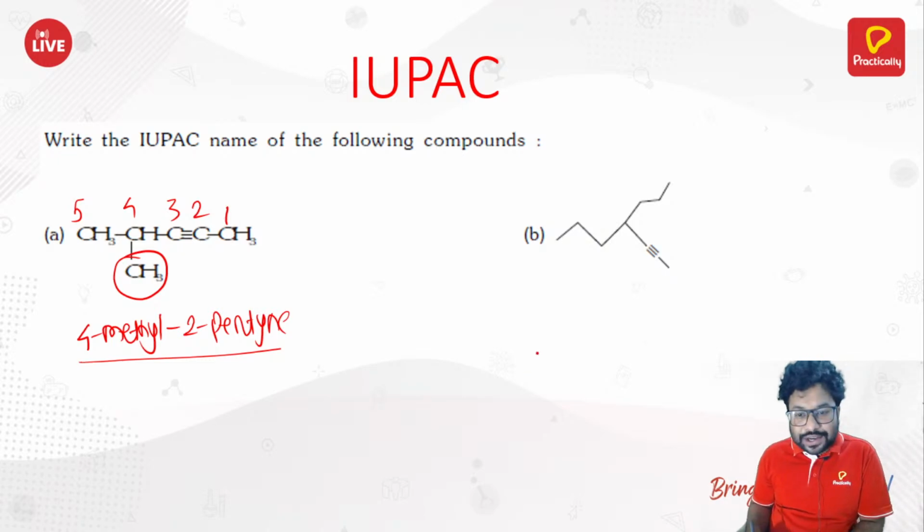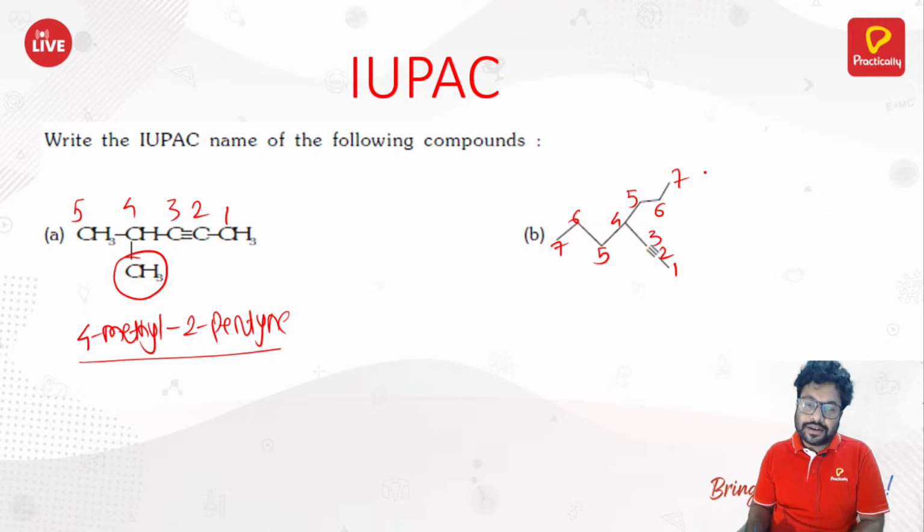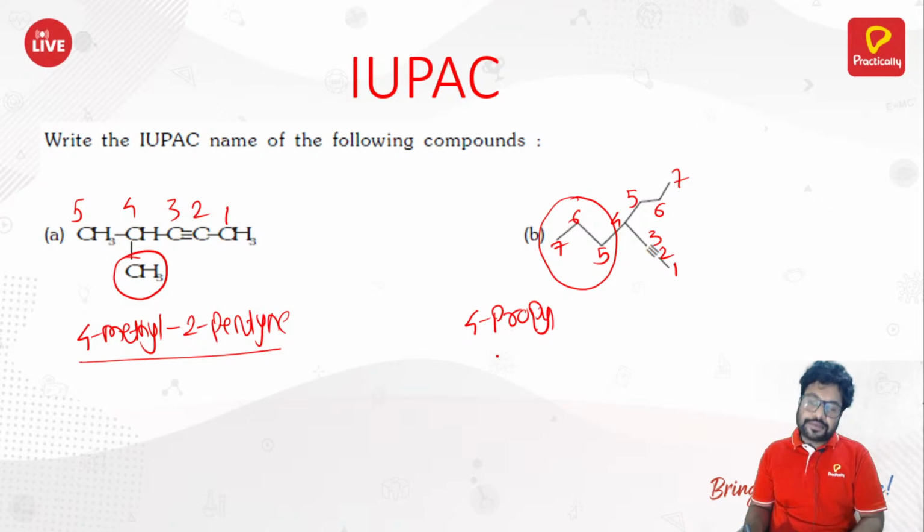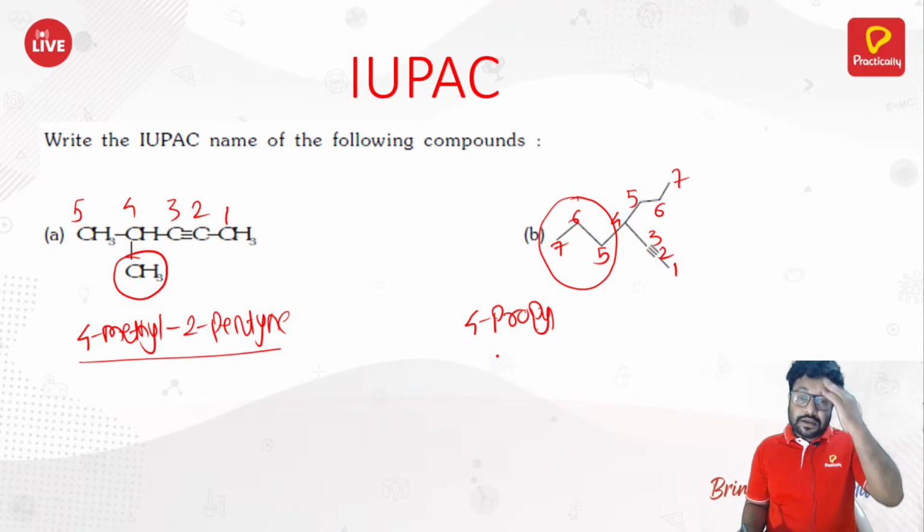Not at all complicated. Again here, 1, 2, 3, 4, 5, 6, 7. So you can go anywhere, it doesn't matter. On both sides you will have 3 carbon atoms. That means it's a propyl. So what do you write this as? 4-propyl. Suppose I go up, I would have 3 carbon atoms here, 1, 2, 3. 3 carbon atoms means it should be named as propyl.